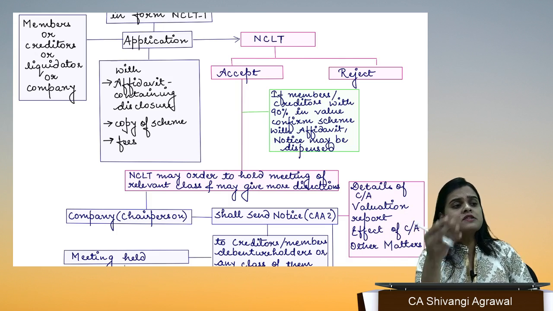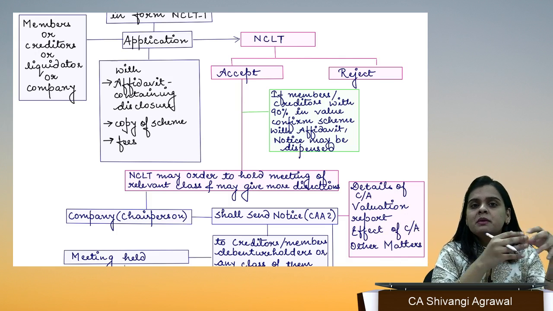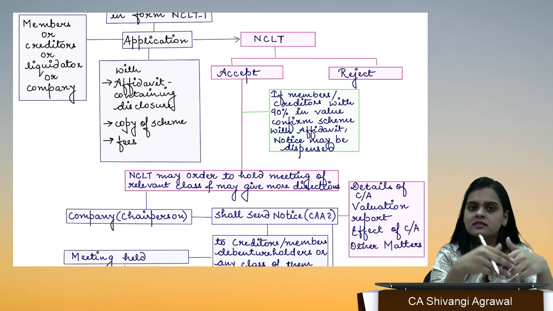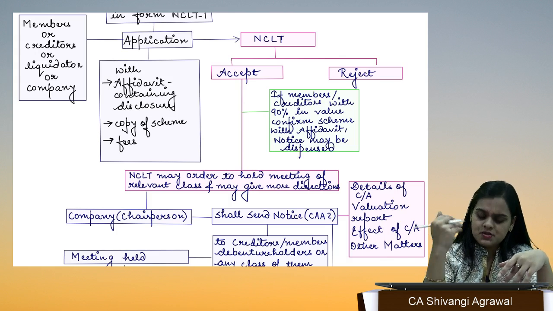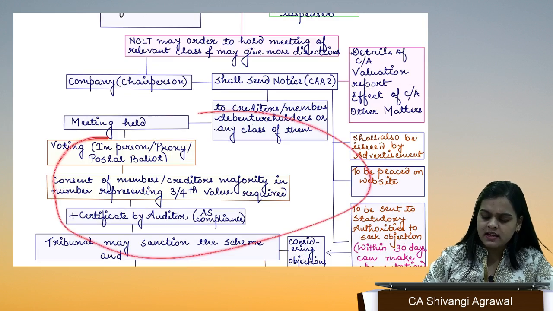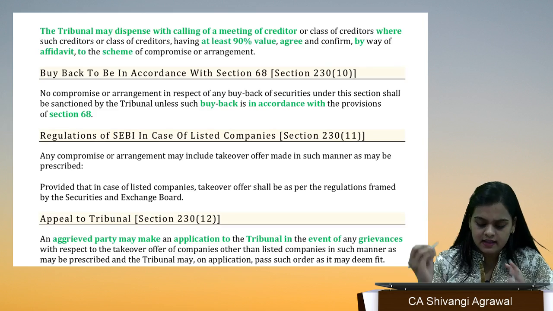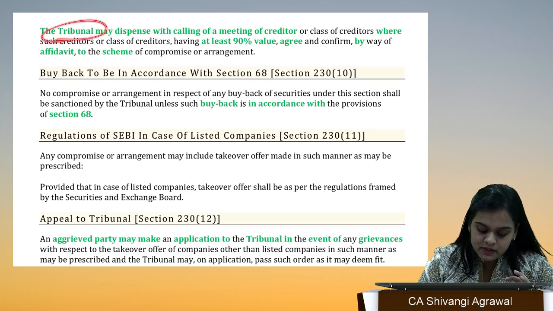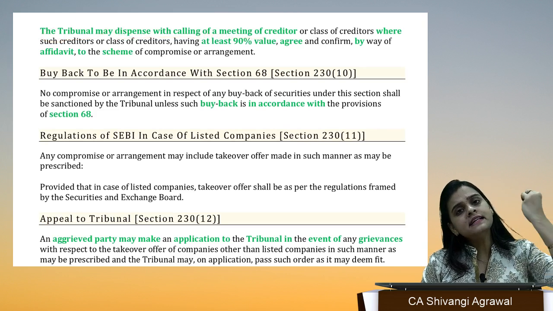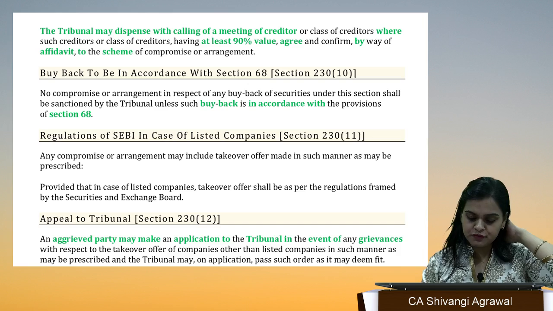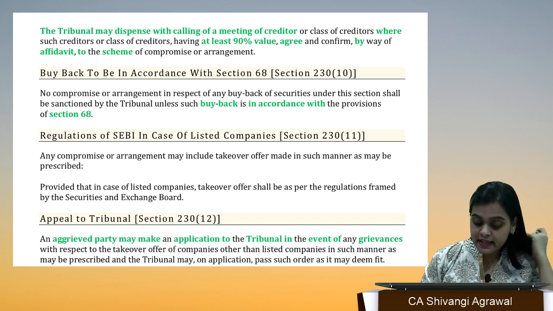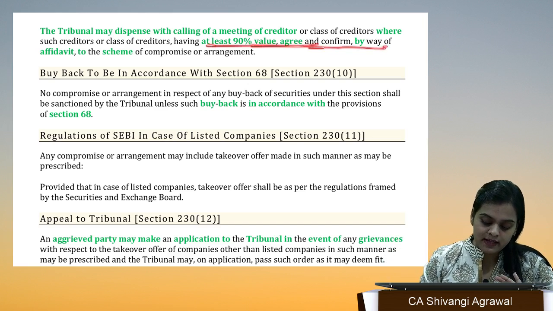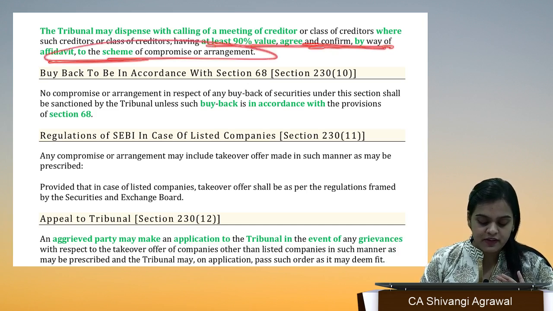Meeting is not required, because if 90% people have given the consent, that means you have all the consent. You can directly and straight away, seeing all the things and compliances, sanction the scheme. So this tribunal has the option of dispensing with the calling of meeting, if 90% value they have agreed and confirmed by way of affidavit.